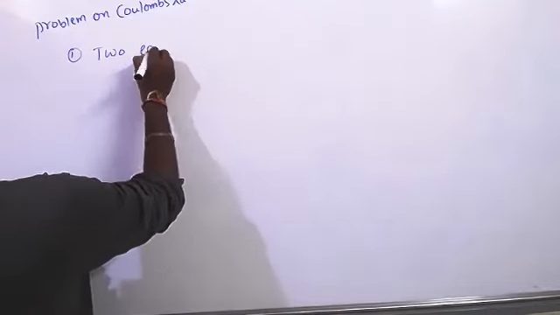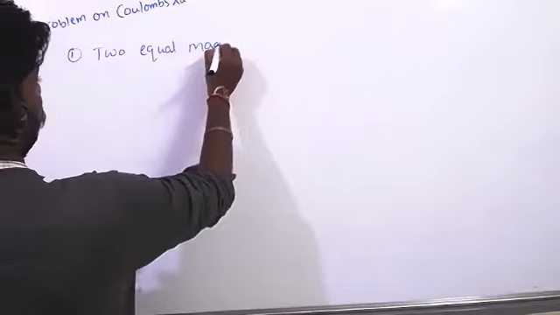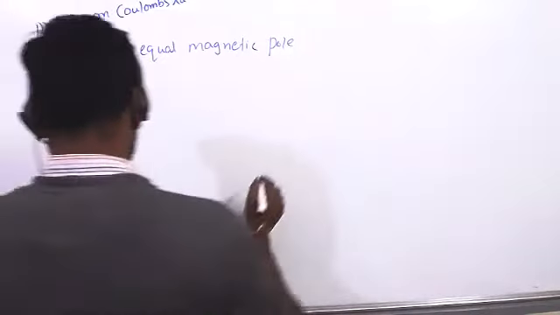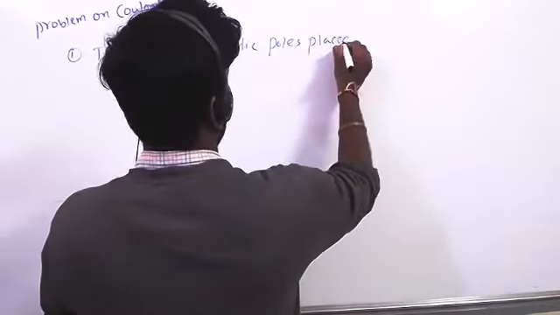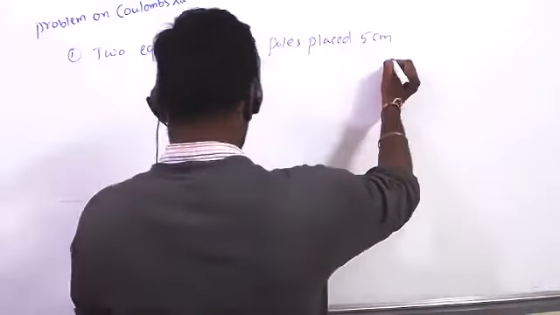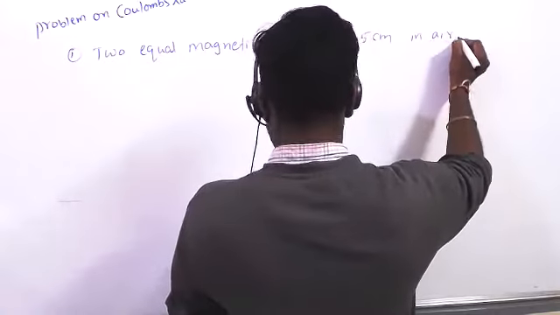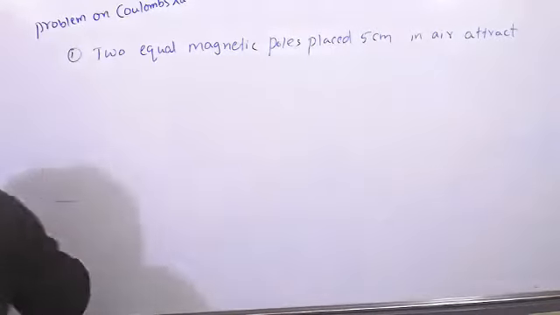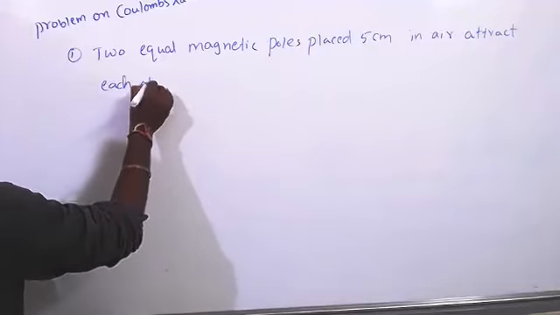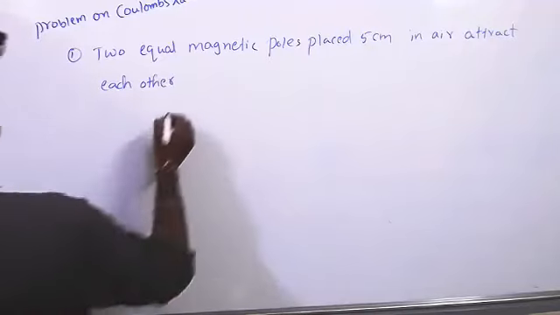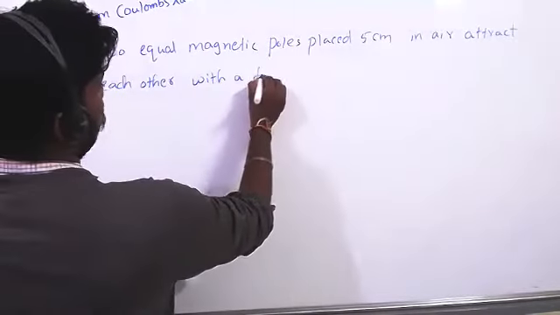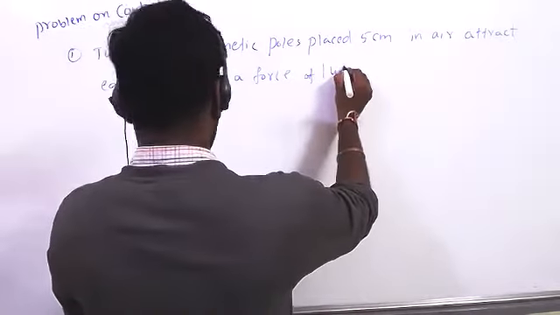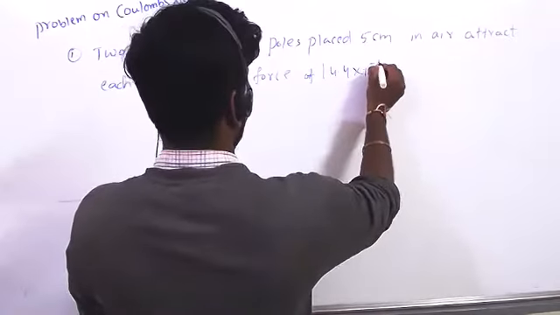Two equal magnetic poles placed 5 centimeters in air attract each other with a force of 14.4 into 10 to the power of minus 4 Newton.